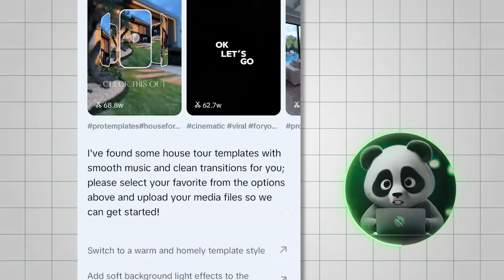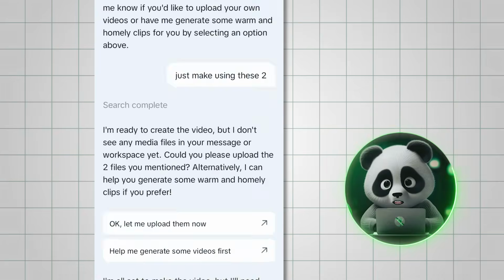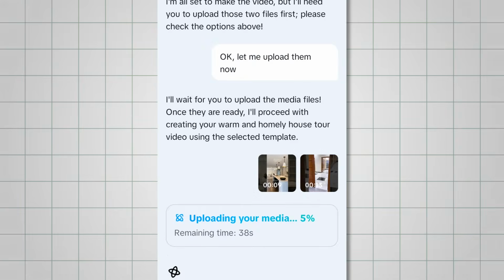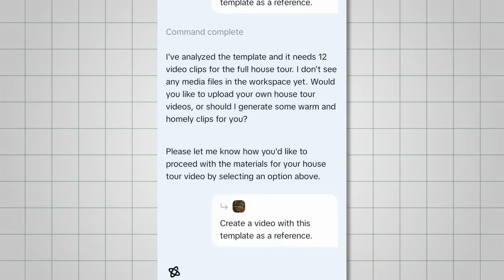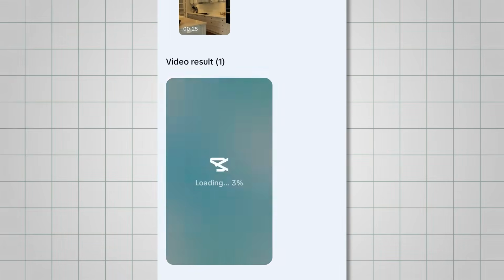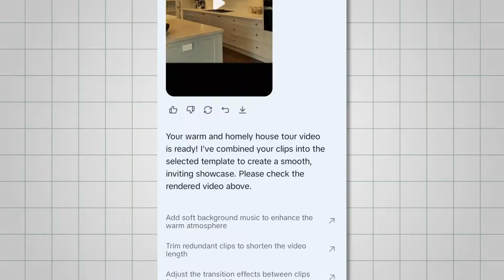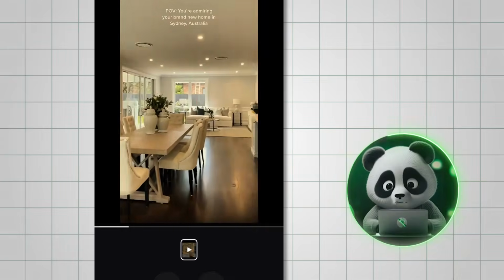CapCut then searches for templates based on that prompt, and you can keep chatting with the AI agent until you find something that fits your video better. How many clips you need varies from template to template, with at least 15 clips needed for most of the templates. Once you're satisfied with the result, just click Use Template, and CapCut automatically generates the full video for you using that style. And here's the final output with music and transitions.